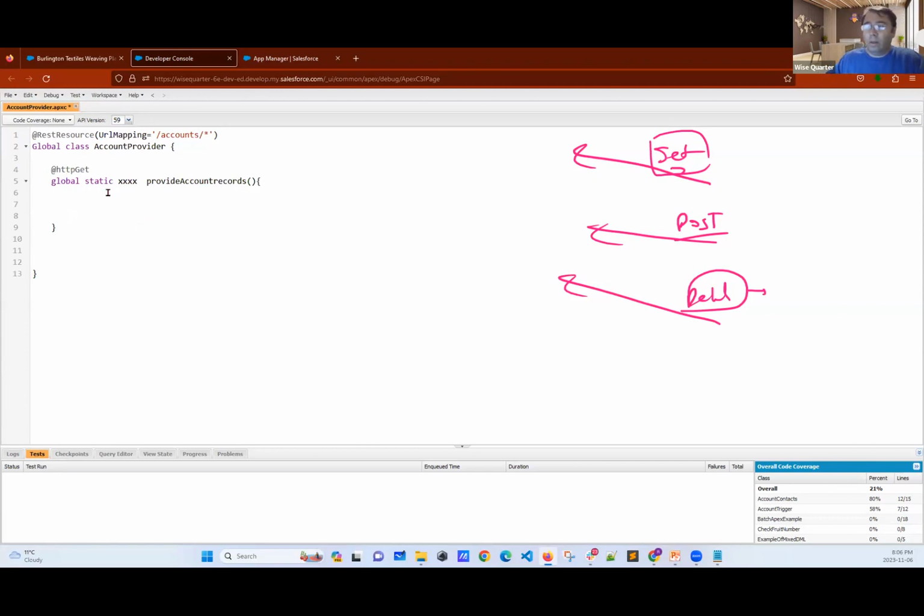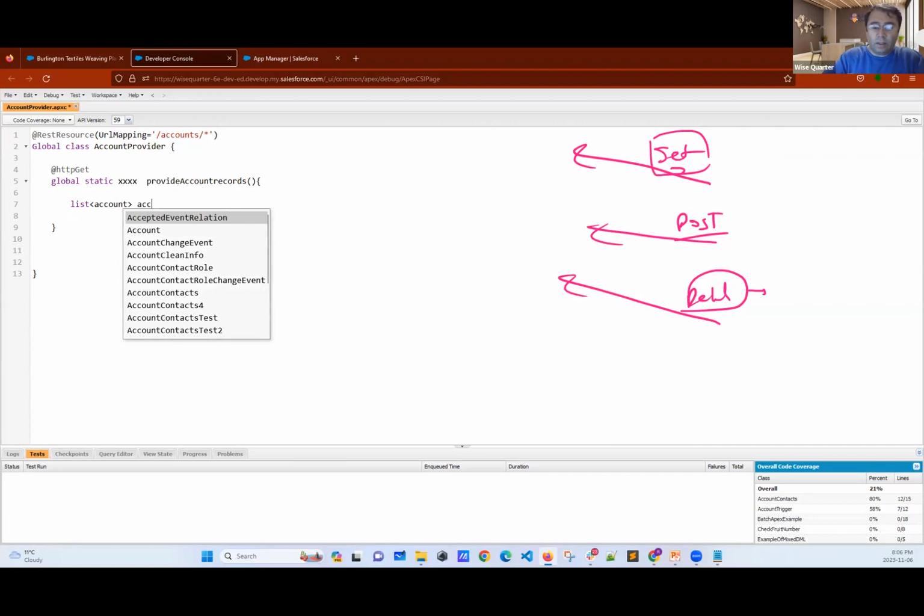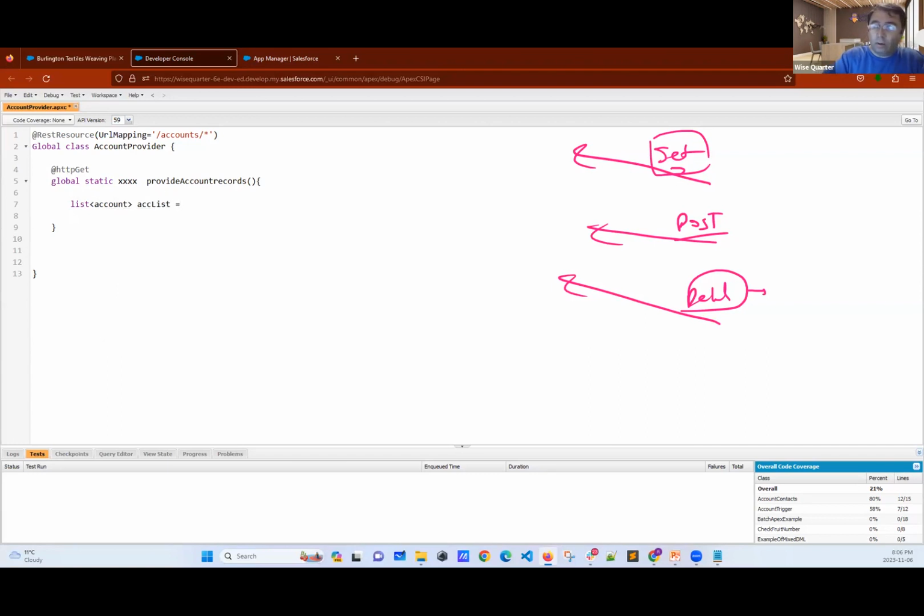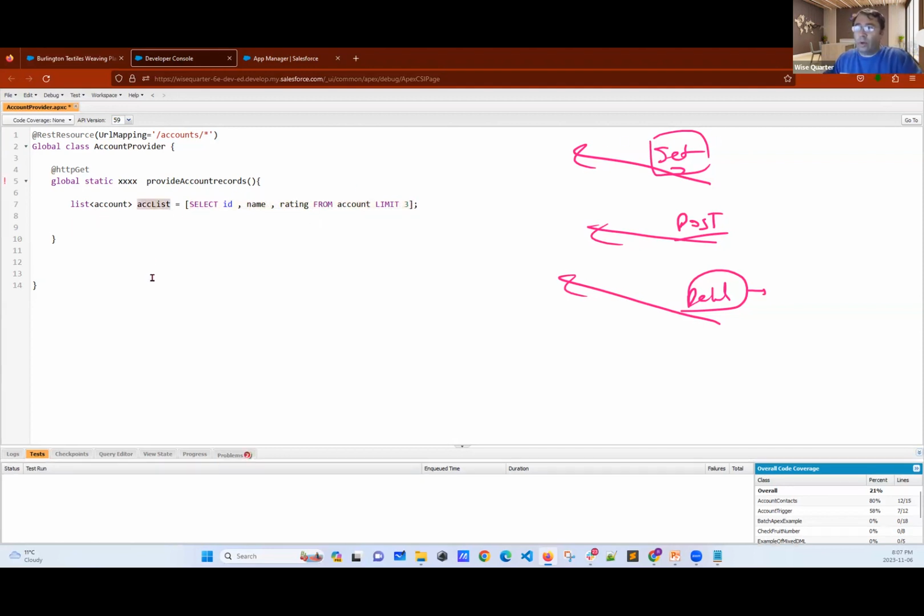Now, I will fetch a list of accounts from my database. ACC list is equal to, now I need to write the query: select ID, comma, name, let's say rating from the account object, and I want to limit it to 3. Now, I fetched the data which I want to give to my opponent, and now I have to return this.